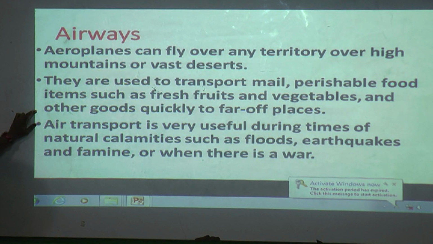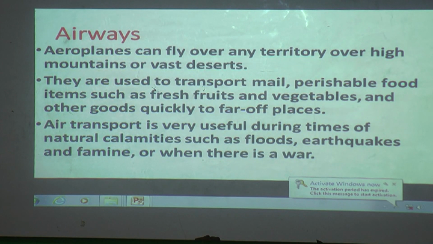So in those cases we can use a mode of transport like airways. We can transport urgent mails, or perishable food items like fruits and vegetables, or goods to very far places.